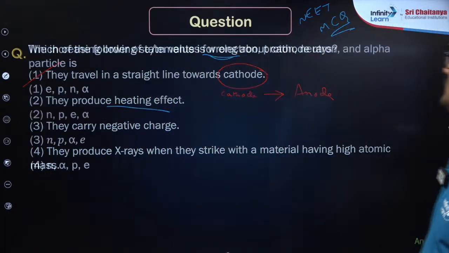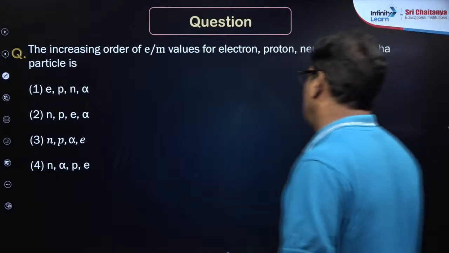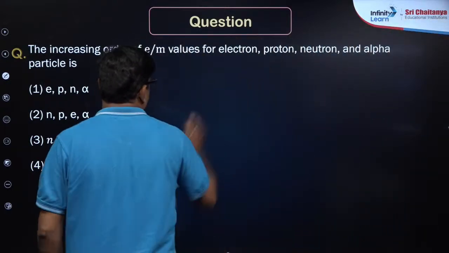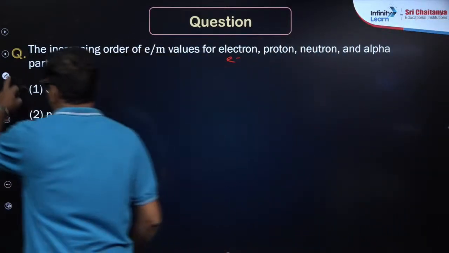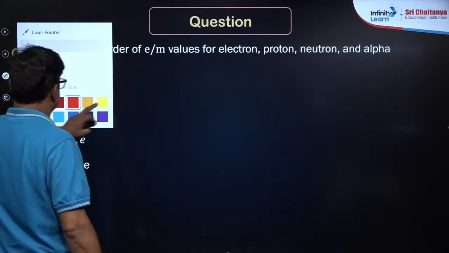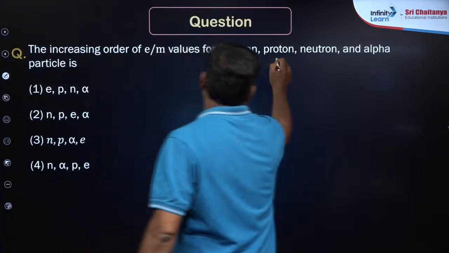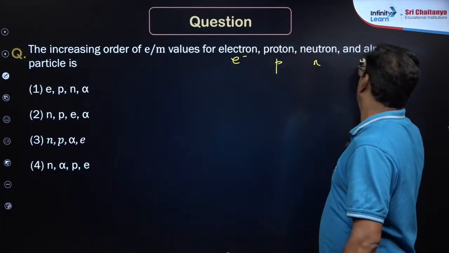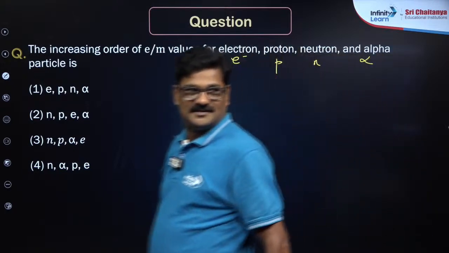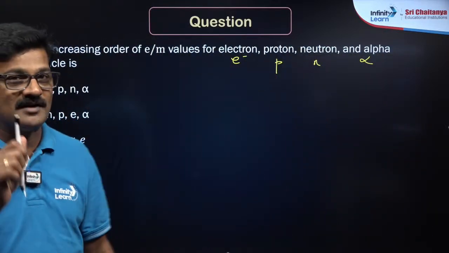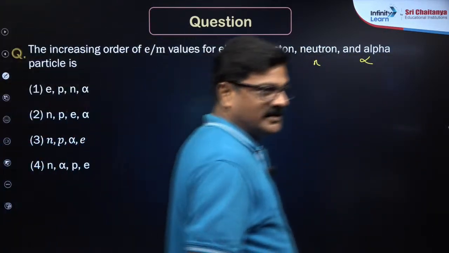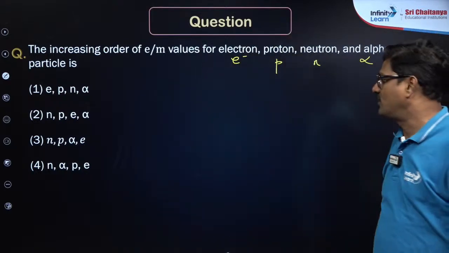Talking about one more: increasing order of e by m values for the electron, proton, neutron and alpha particle. Who will give the answer? Don't give the answer from memory. Give it quickly, within 1 minute. Come on.